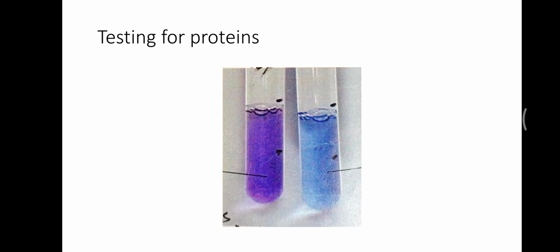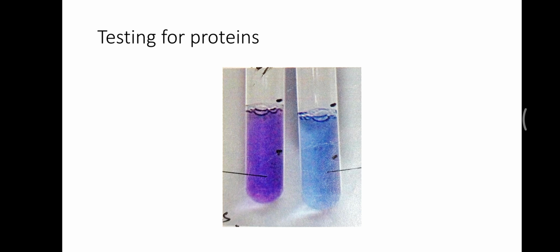If we try to test whether a food has protein or not, we can test proteins by using a solution, and the name of that solution is biuret solution. The presence of soluble proteins in food can be tested by using biuret solution, which is a mixture of sodium hydroxide solution and a small amount of copper sulfate solution.